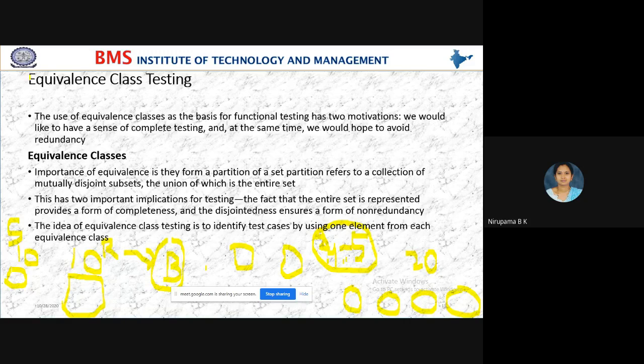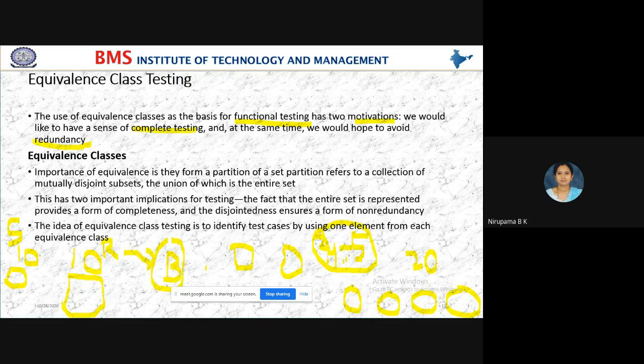Similarly, in equivalence class testing, the equivalence class is the basis for functional testing. Here in equivalence classes, we do functional testing, and it has 2 motivations. What are those 2 motivations? It has a sense of complete testing and it avoids redundancy.